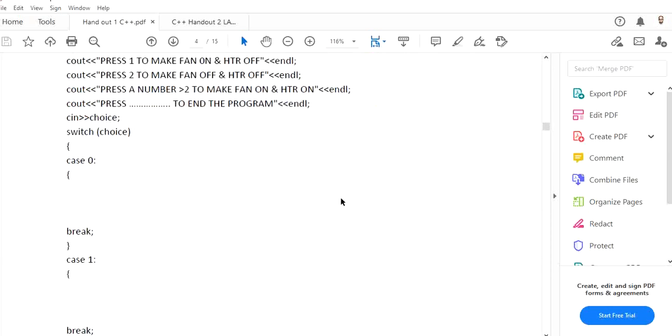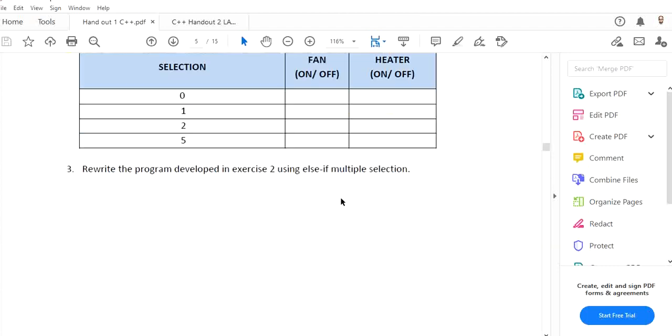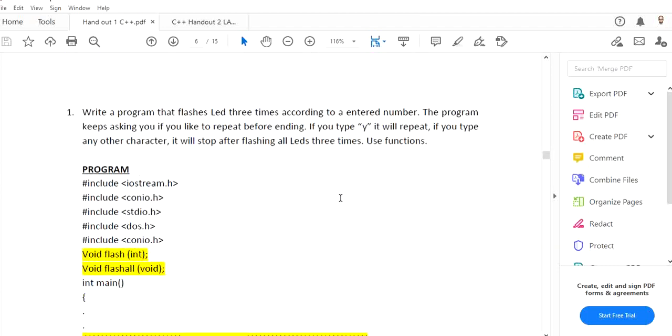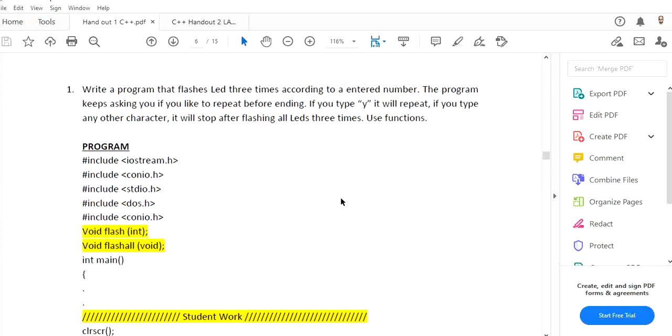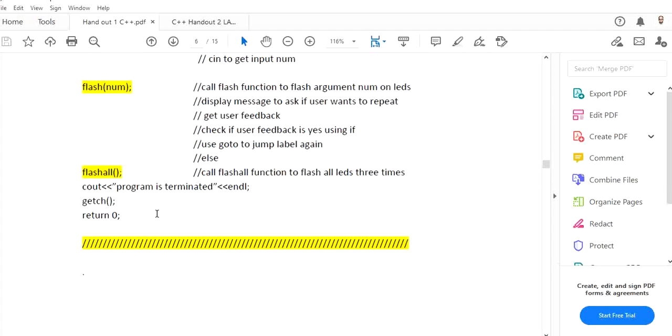This is handout number 1. You have done the first 2 programs. Now this is where we are using functions. I will not just solve it, I will just give you a hint. Eventually you have to solve it in the lab.